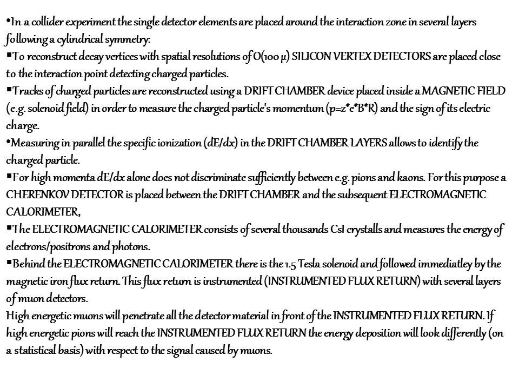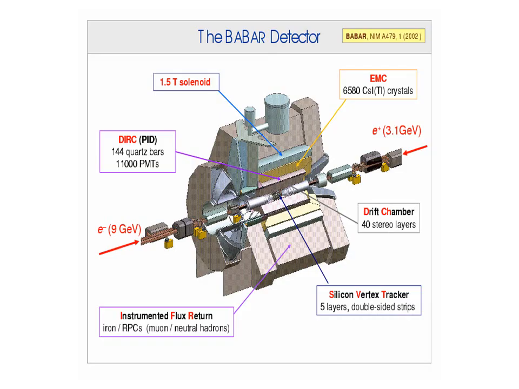If high energetic pions reach the instrumented flux return, the energy deposition will look different with respect to the signal which is caused by the muons. That is, we can detect the elements which are created as a result of the interaction. So this is how we can detect the radiations which are coming.